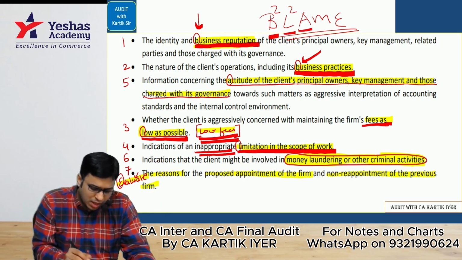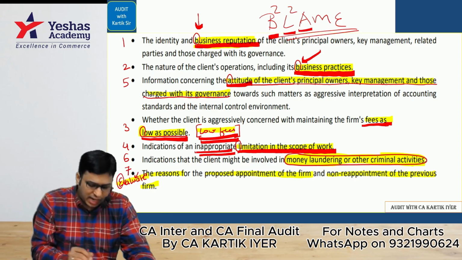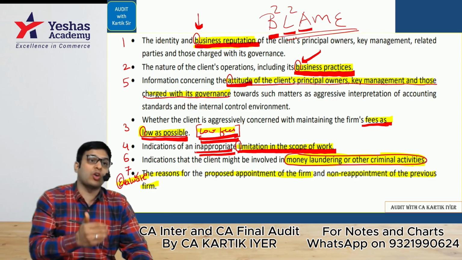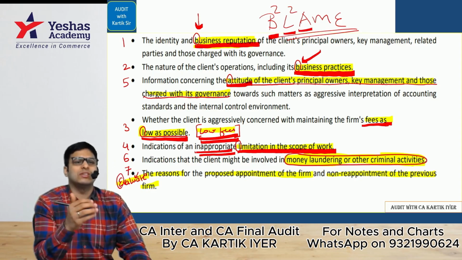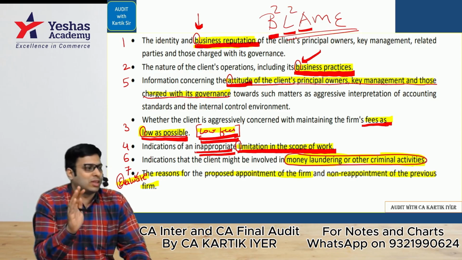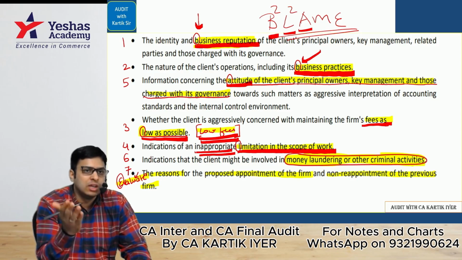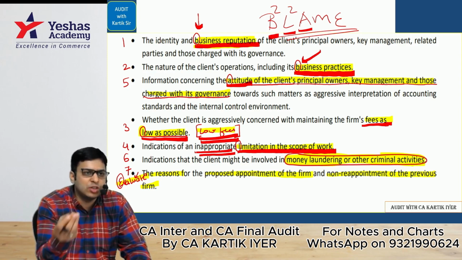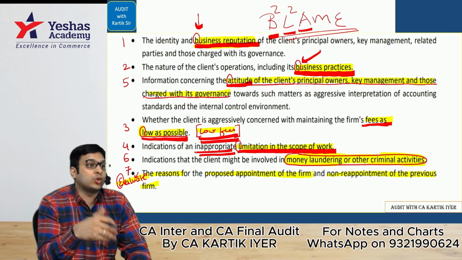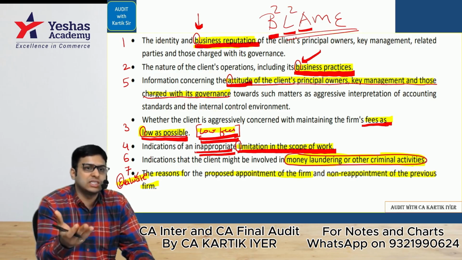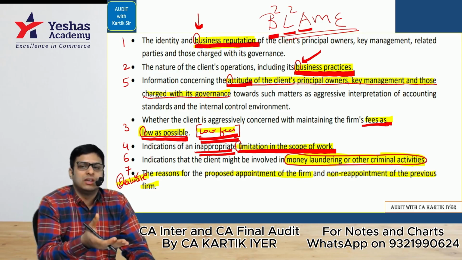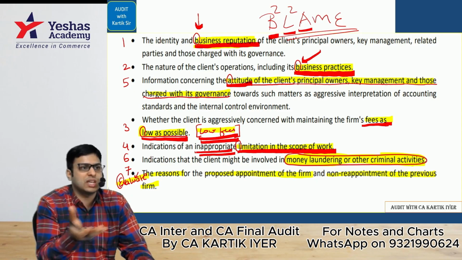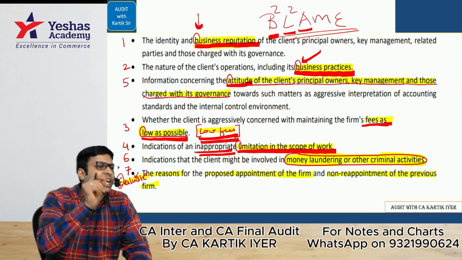Then we go to A. We look at the attitude of the client. Attitude basically means: do they take the audit work seriously, or is audit work random work for them? When we ask them for documents, the documents are not sent immediately to the auditor. Immediately means at least within a week you should submit. They are giving it after 2 months, 3 months. I ask for the debtors ledger, after 2 months they send it. I ask for sales invoices, after 3 months they send it. It means I will feel that their attitude is not correct.